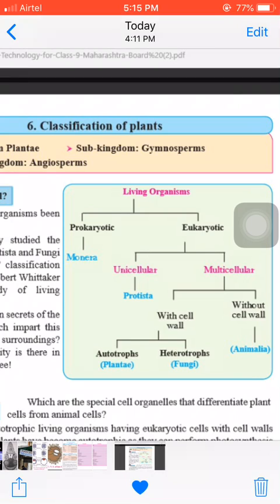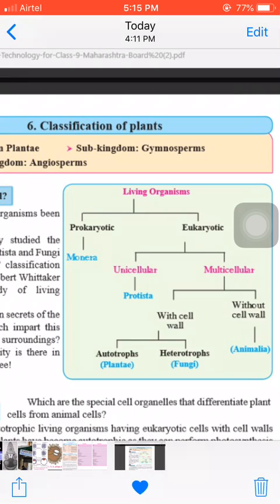Classification, you already studied. You know about fungi, algae, and green mango plant and other organisms. Now question, how can you classify organisms into living and non-living things?